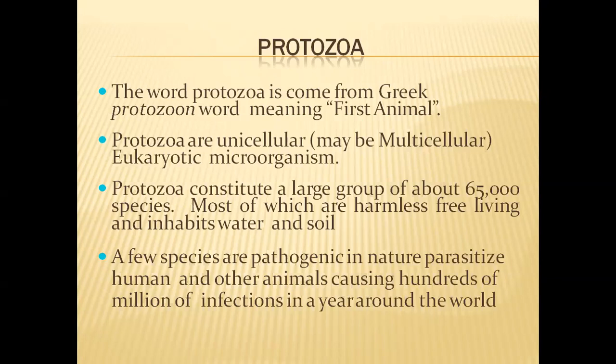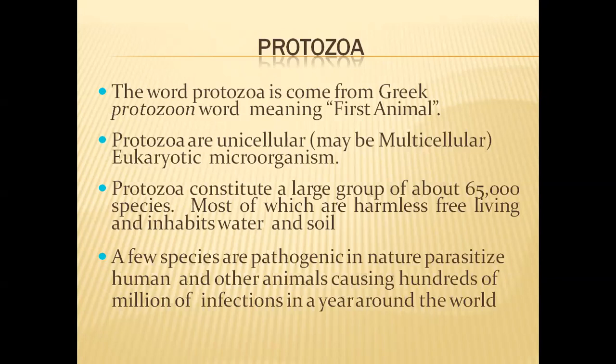So we know that Robert Whittaker has classified all living organisms into 5 kingdoms, namely Monera, Protista, Fungi, Plantae or Metaphyta, Animalia or Metazoa.